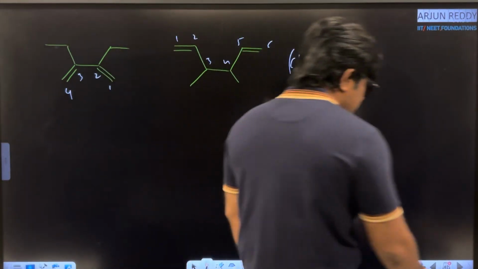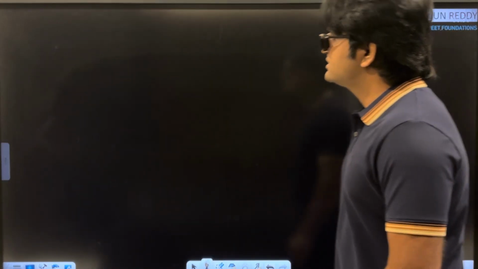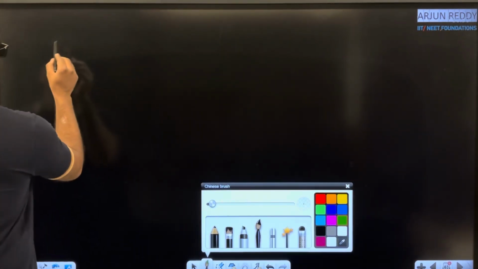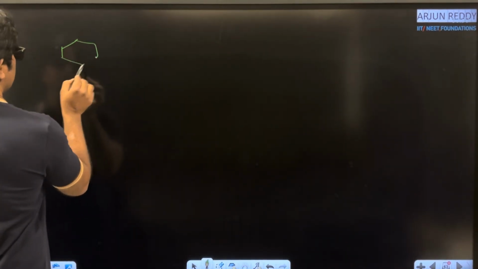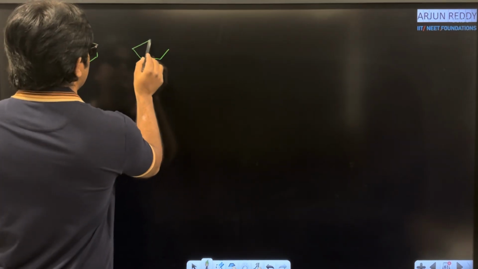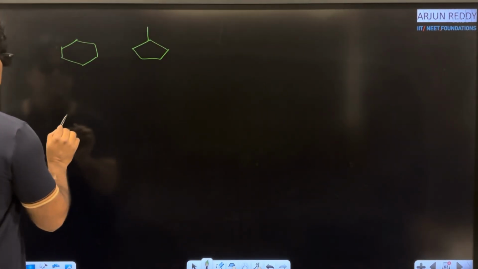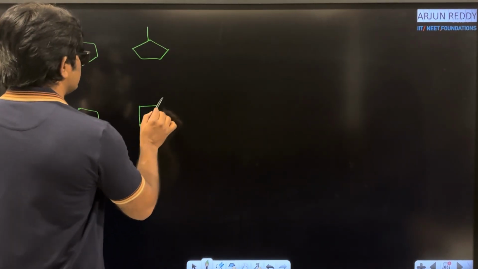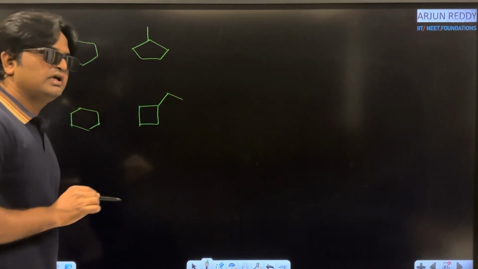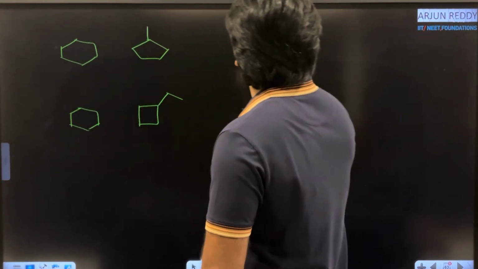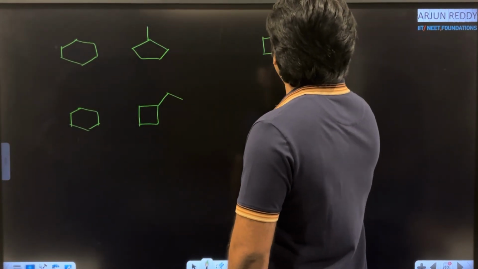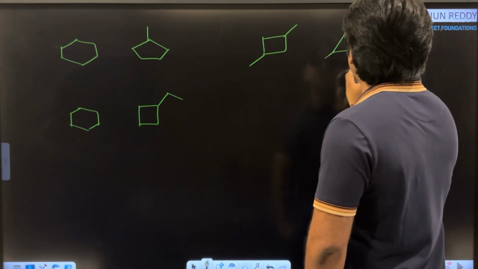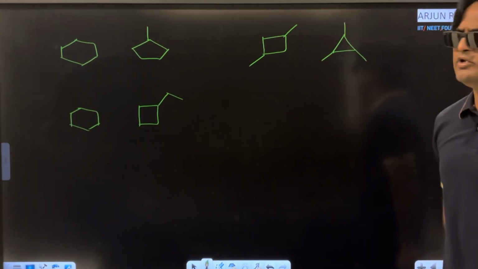And I am giving some very important examples, cyclic compounds. From cyclic compounds, for example, like this cyclohexane ring system and cyclopentane ring system, outside one methyl group. These are also very important. Cyclohexane ring system, here I am taking like this 4-member ring system, outside ethyl group is there. Okay, and for example, if you are taking like this, yes, methyl and methyl, and here 3-member ring system, outside methyl, methyl, methyl, any type of combination they can give.